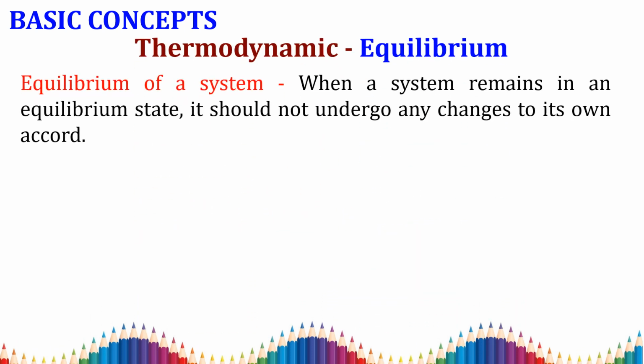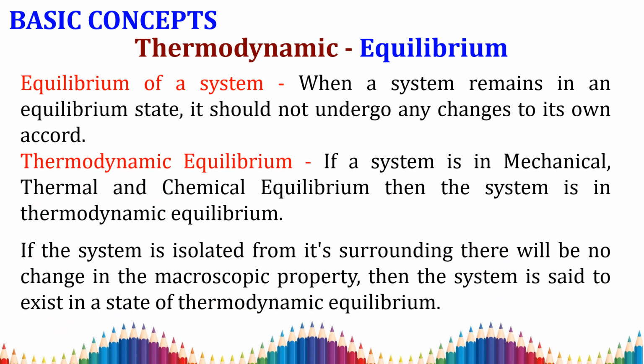Next, we are going to see what is meant by equilibrium. The equilibrium of a system is defined as follows: if a system remains in its equilibrium state, it should not undergo any changes of its own accord. It does not go through any changes. This is the general definition of equilibrium.